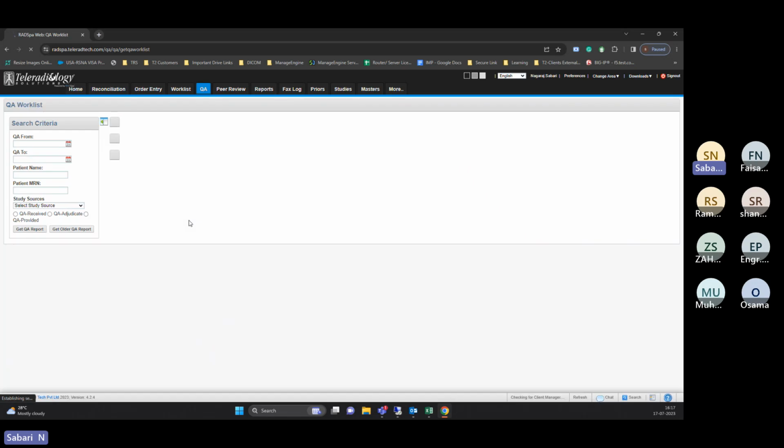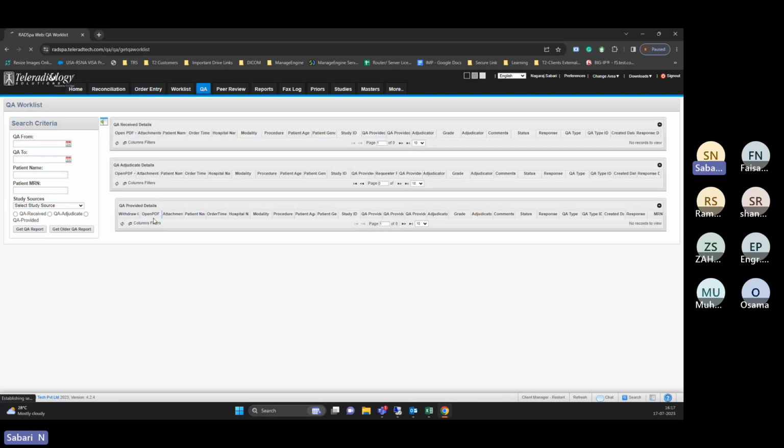Review process means once the report has been done by the radiologist. This will be useful only for teleradiology solutions, not for on-premise solutions. Once the radiologists are done with the reports, they want to give a rating. For example, in my team there are a couple of people.